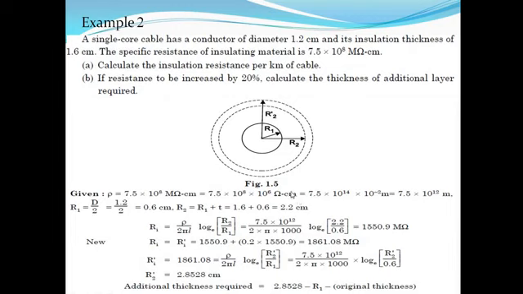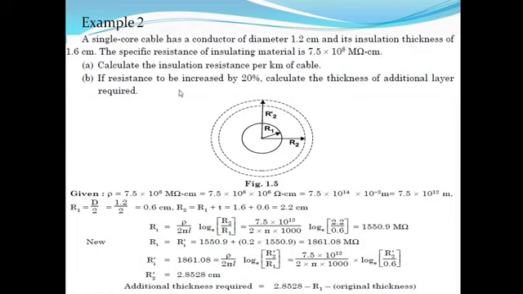Now convert this centimeter into meter. So here 7.5 into 10 raised to 14 into 10 raised to minus 2. Then find out the value of R2 as R1 plus thickness of the insulation. So the value of Ri is equal to 1550.9 mega ohm.